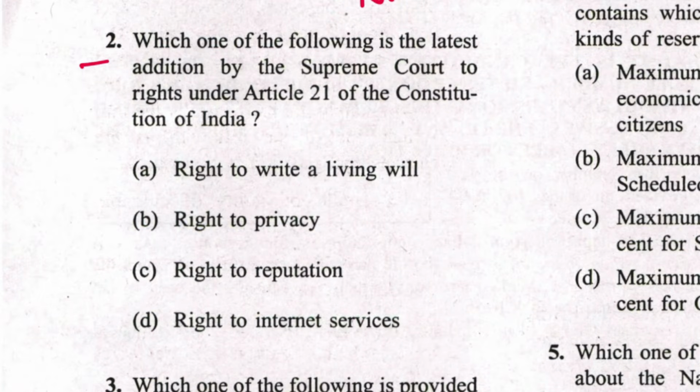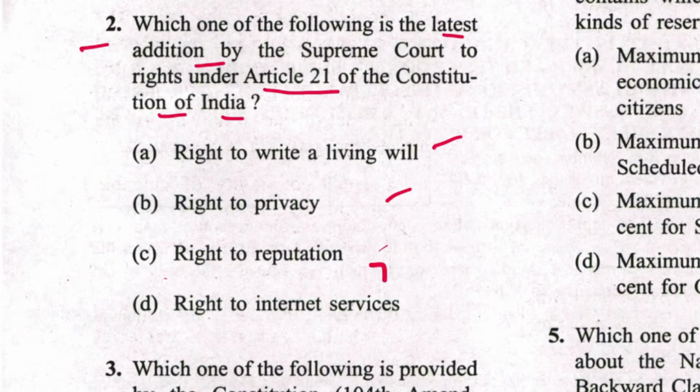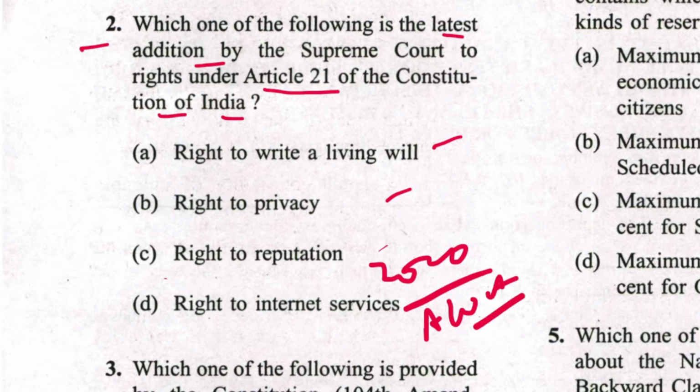Next is 2. Which one of the following is the latest addition by the Supreme Court to the rights under the Article 21 of the Constitution of India? These all are also fundamental rights under Article 21. However, the right to internet service. Recently in 2020, Anuradha Bhasin versus Union of India case came up where the right to internet service upheld as fundamental right under freedom of speech and expression. So D is the answer.